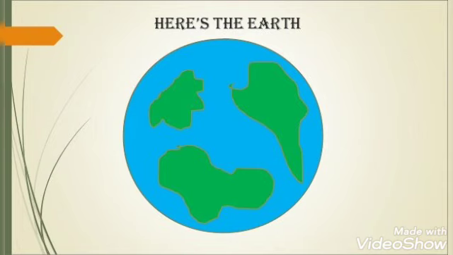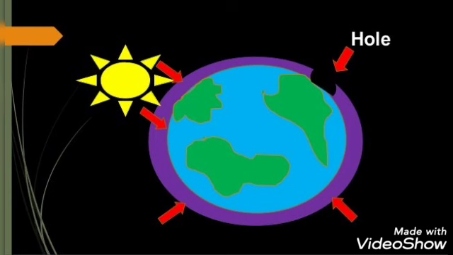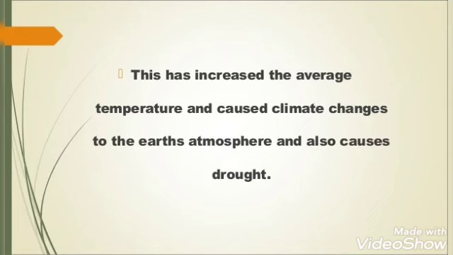So here is the earth. How does it look? As we know, we have the ozone layer over the earth which protects the earth from harmful UV radiations of the sun. Due to pollution and human activities, melting of glaciers, there is an ozone hole in this layer, due to which the sun rays directly affect the earth.